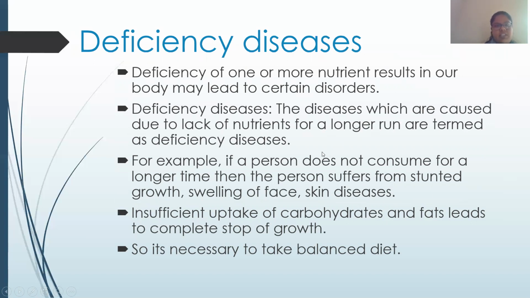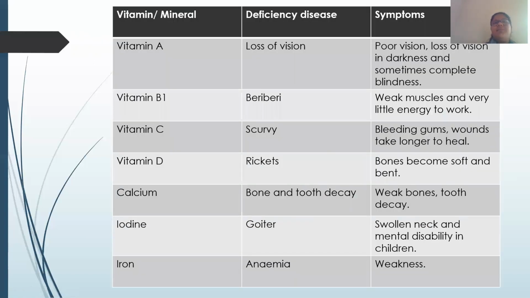Now, we studied about various deficiency diseases. Vitamin A deficiency causes loss of vision. Vitamin B1 deficiency causes beriberi. Vitamin C deficiency causes scurvy. Vitamin D deficiency causes rickets. Calcium deficiency causes bone and tooth decay. Iodine deficiency leads to goiter, and iron deficiency leads to anemia. These are the various symptoms of deficiency diseases caused due to vitamin and mineral deficiency. So it is very important for us to take a balanced diet.